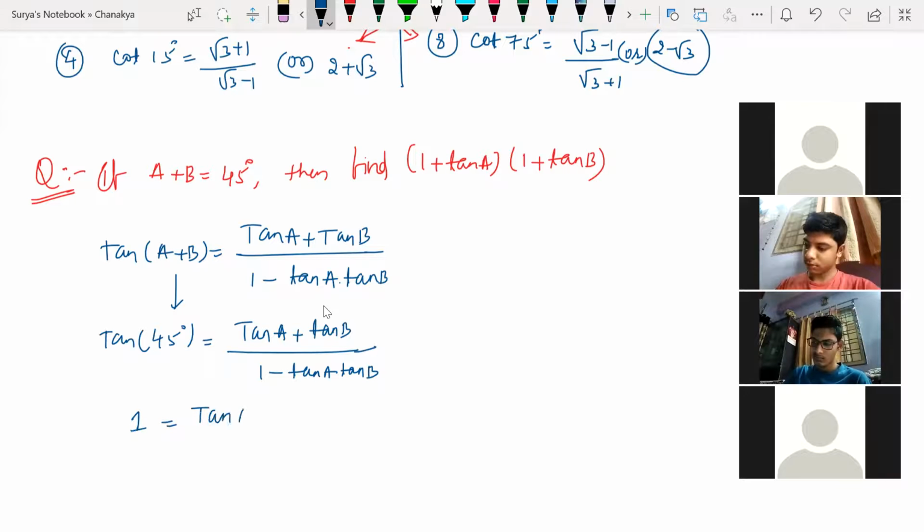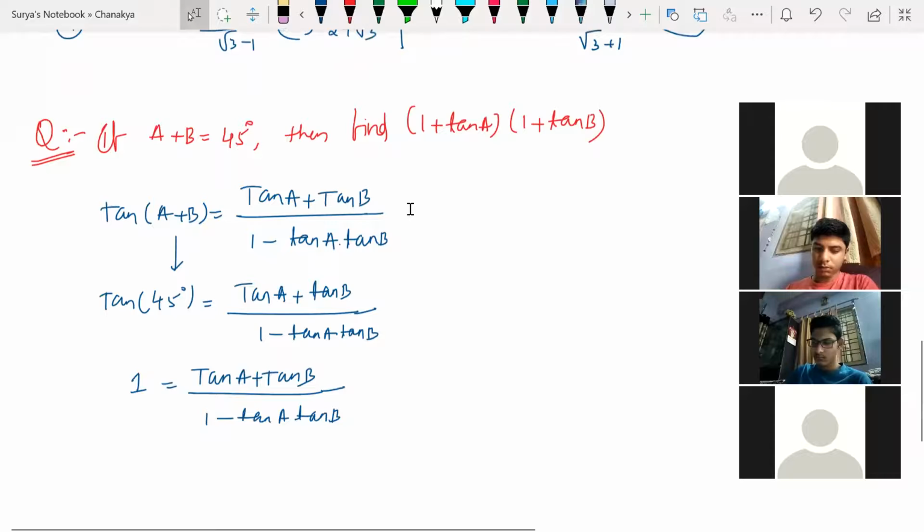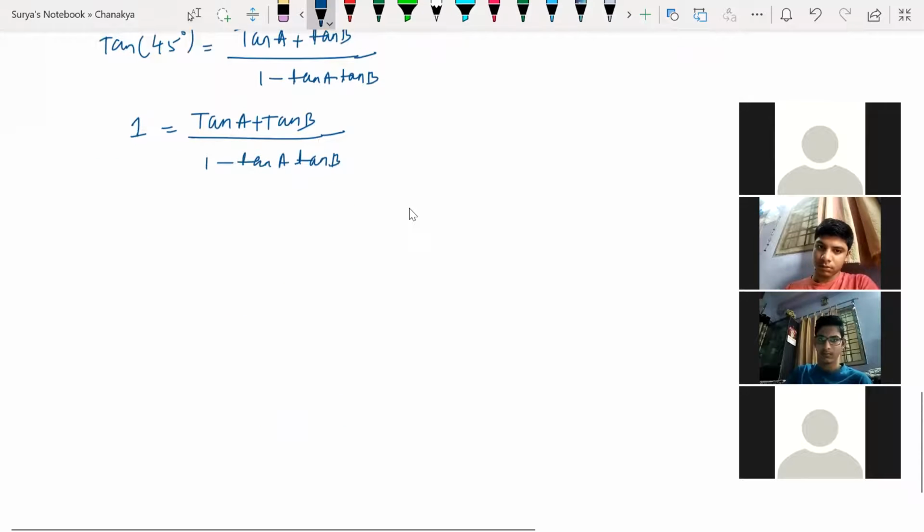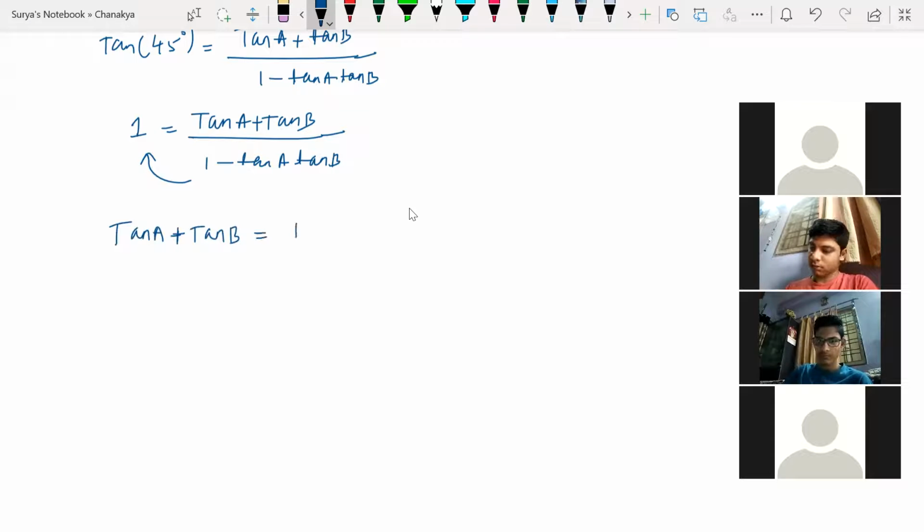Any doubt? Now cross multiplication. So now what I'm going to get here: tan A plus tan B is equal to 1 minus tan A into tan B.